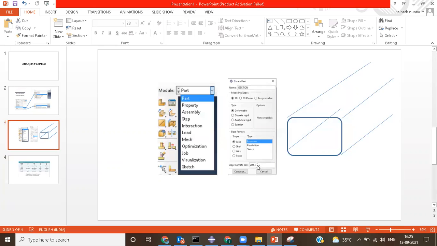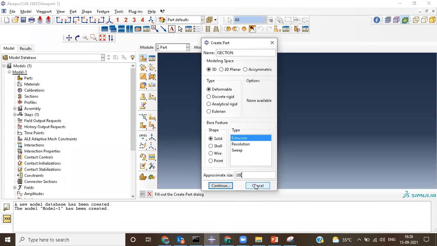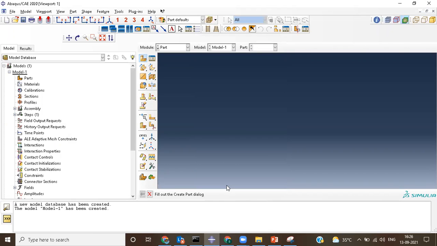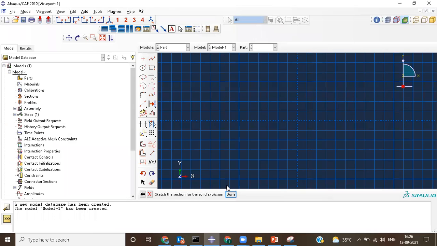So the moment you pick this particular 200, you should decide for yourself whether you are going in meters or kilometers or whatever it is. Here, all our papers are also represented in meters. In many cases we go in millimeters, not meters. So I'm considering this as 200 millimeters, and I click on this continue button.